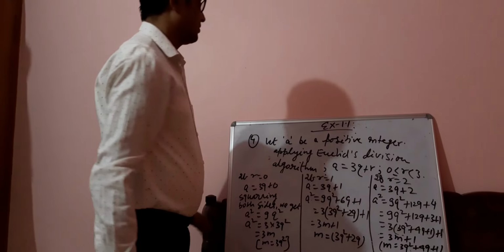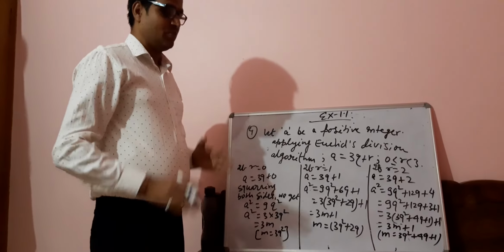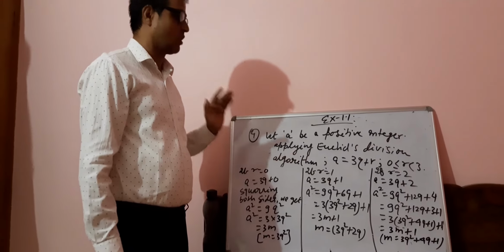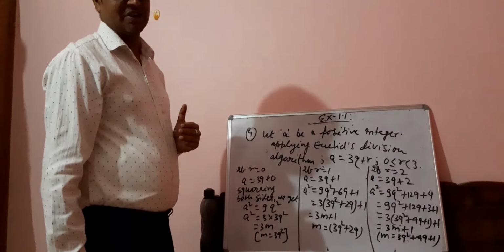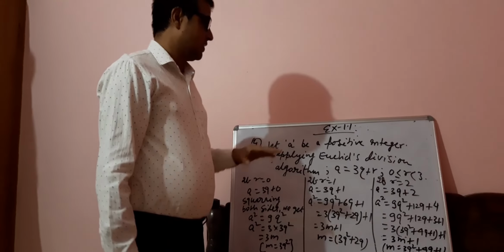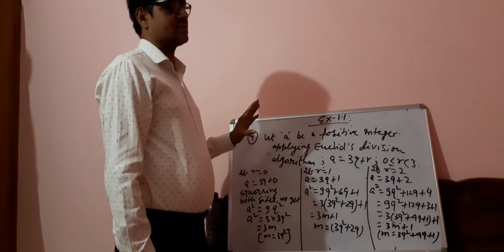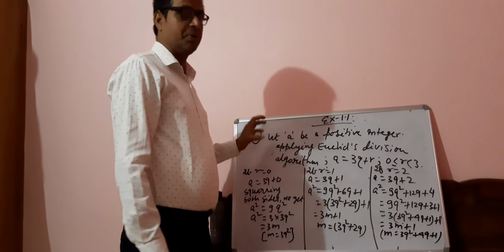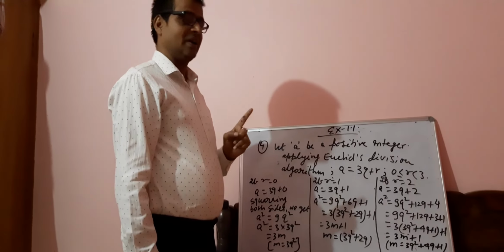Dear children, in maths it's not important to always be in a hurry to solve the questions. This is not simply the aim of maths, to solve the questions anyhow. You must understand the question. It is saying that the square of any positive integer will either be a multiple of 3 or it will be 1 plus a multiple of 3.